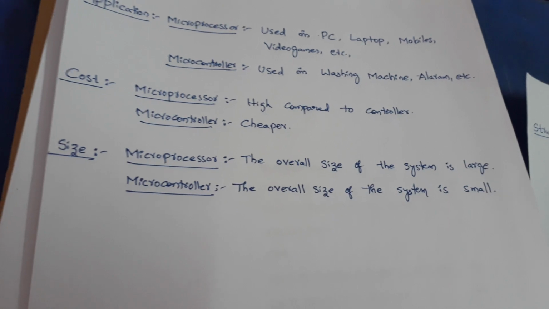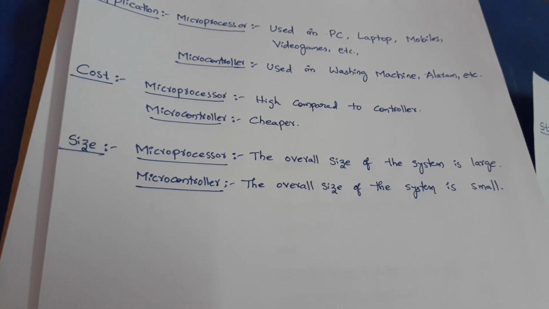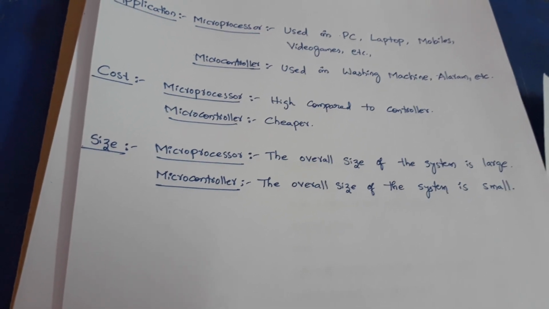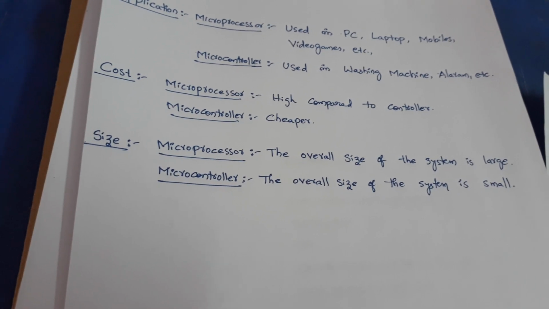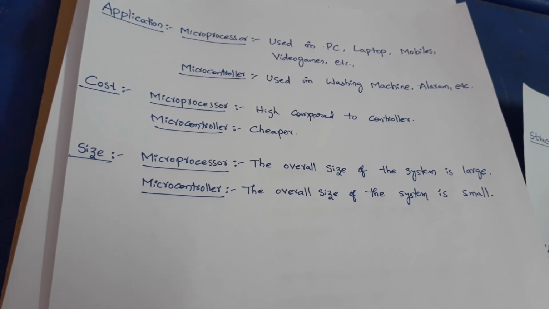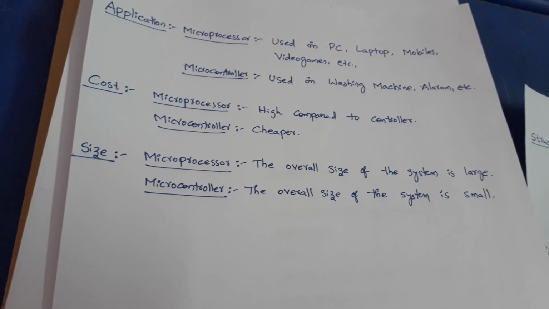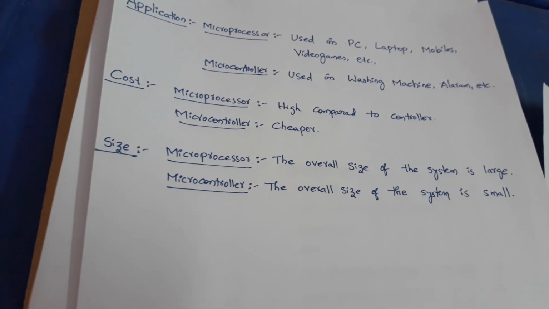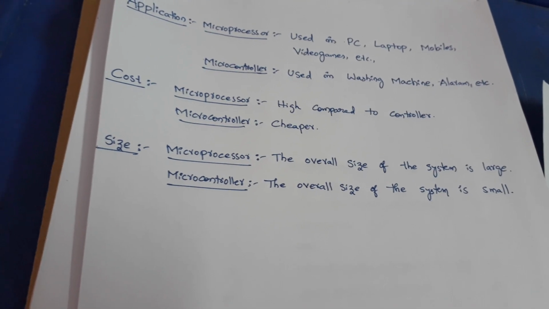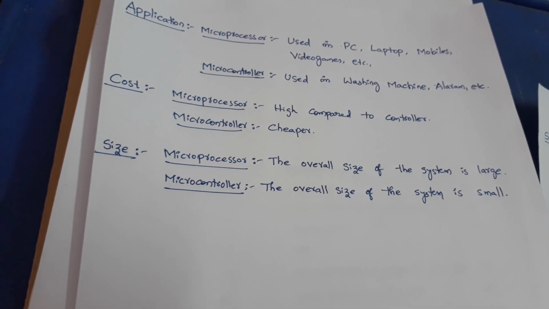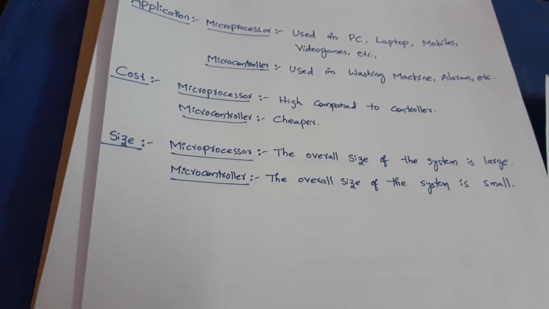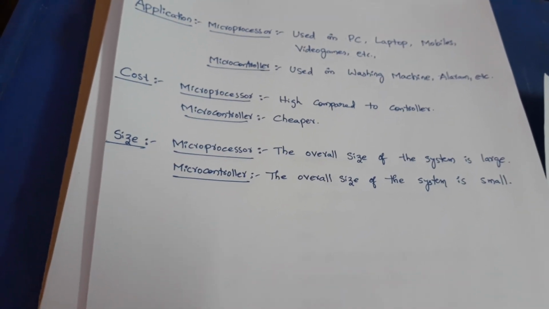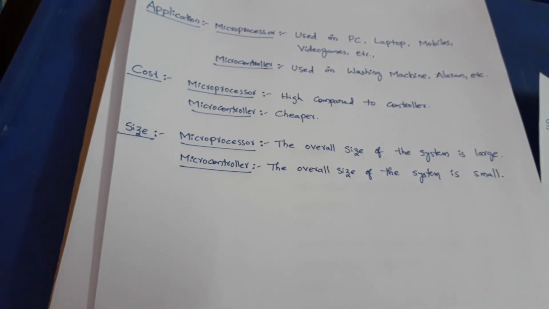Size. Size is large for a microprocessor and small for a microcontroller, because we have to interface all the input output devices externally to a microprocessor. That's why the size is large, whereas in a controller every input output device and timer is inbuilt. That's why the size is small. The IC is small for a controller, but bigger for a microprocessor.